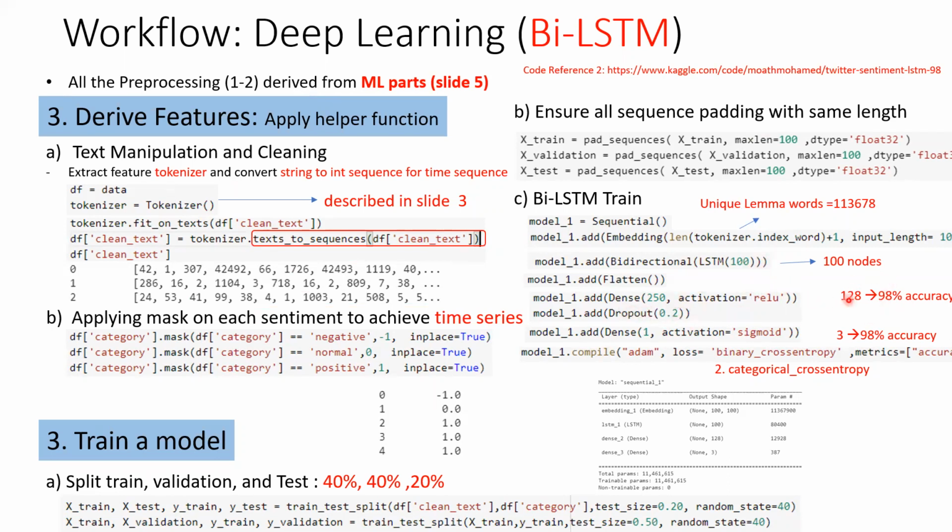If we use 128 nodes in dense, the accuracy is 98%. And if we use a dense last layer, you get 98% accuracy again. And you could check the binary cross entropy loss or categorical cross entropy loss at the same time.